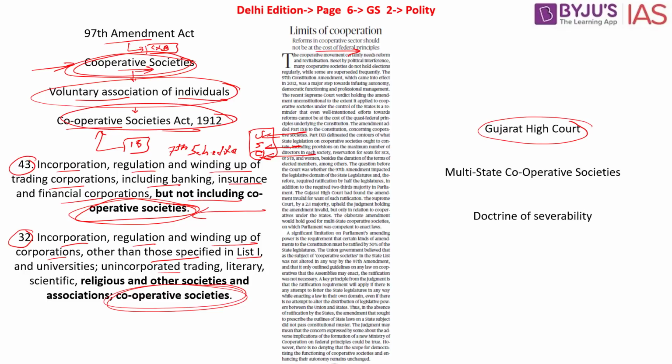So when you look into this particular entry, it clearly speaks about the cooperative society. So who has the power to make the laws? Who has the power to bring regulations into it? It is the state government, which means the Supreme Court looked into this particular case and it told the central government, dear central government, you did not have the power to introduce this particular legislation.